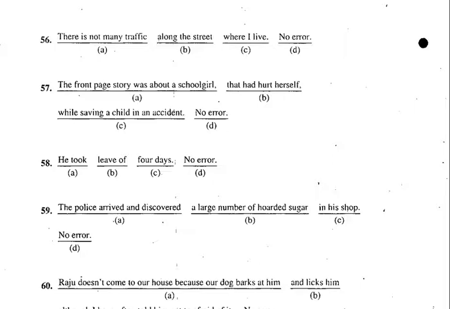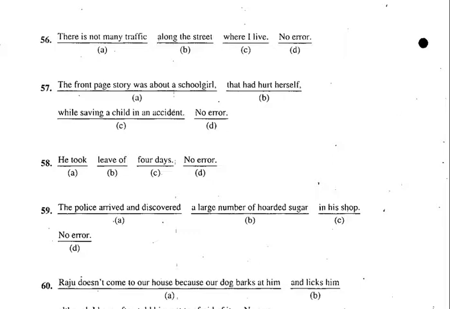And when it is uncountable, we have to use much. So there is not much traffic along the street where I live. So here it's A because traffic is uncountable.